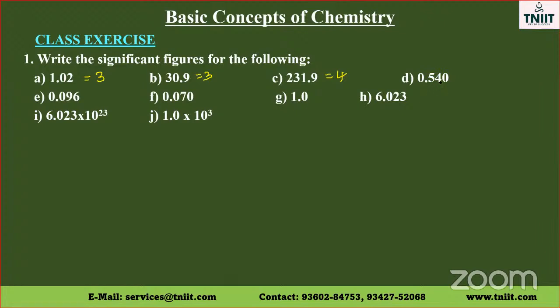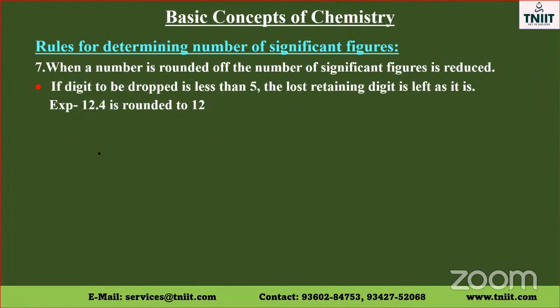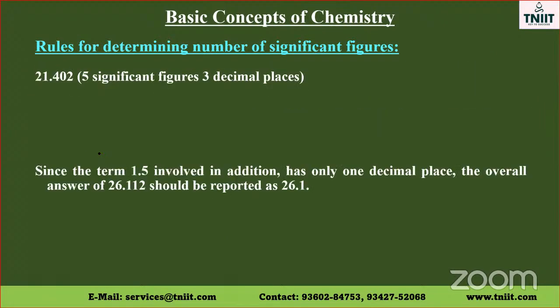Here the zeros after the non-zero digit are significant, which is on the right-hand side. Therefore, the significant figure here is 3. Here the significant figure is 2, because this 0, which is before the non-zero, is not significant. Here the significant figure is 2. So here the significant figure is 4. Here the significant figure is 2. Here the significant figure is 4. So you need to know this to write the significant figures. So I have taught you how to write the significant figures.